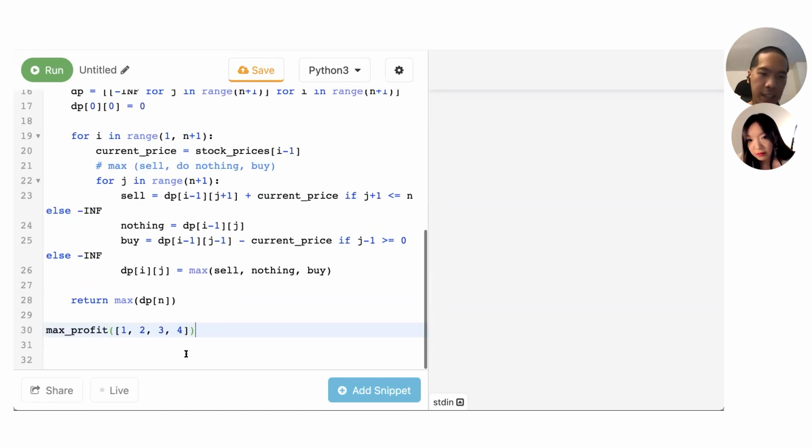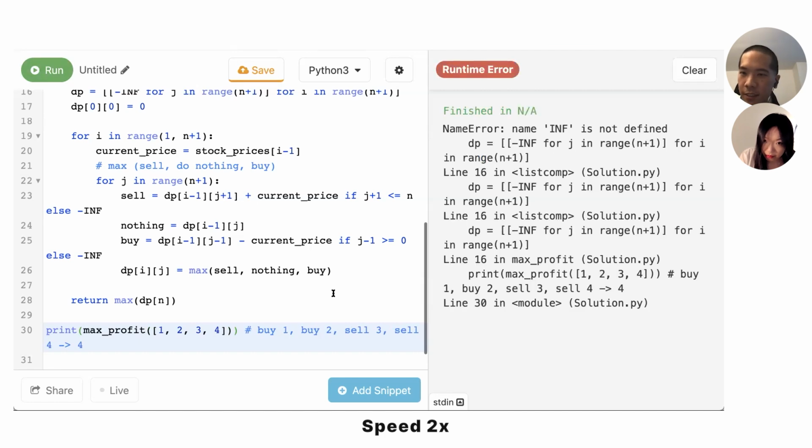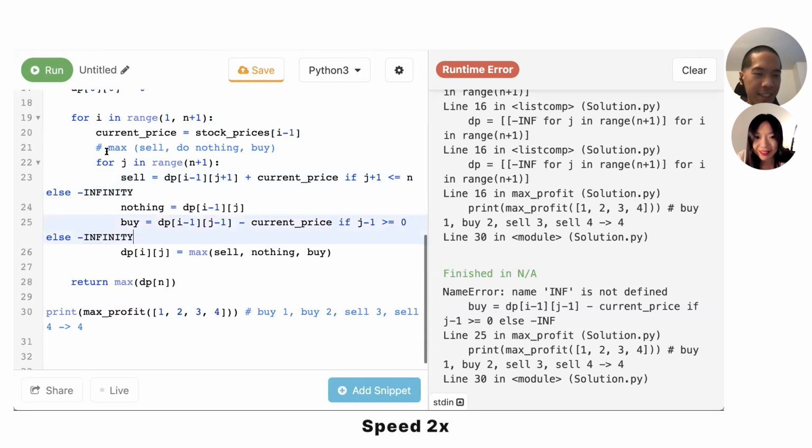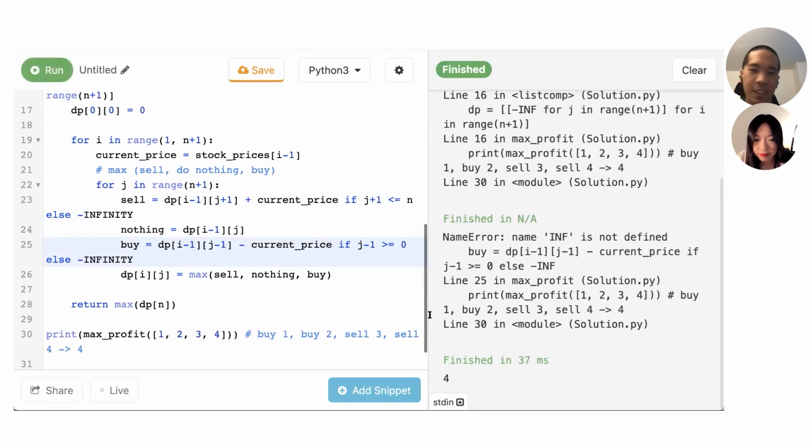In this case, I guess the optimal answer is buy 1, buy 2, sell 3, sell 4. So this should return 4 because we bought at a total of 3, and total sell is 7. Let's just see. Okay, yeah, so it prints 4.